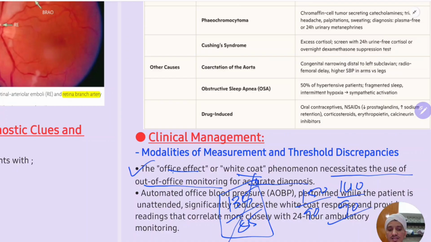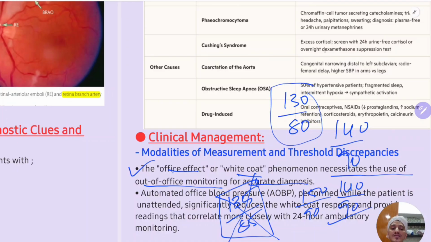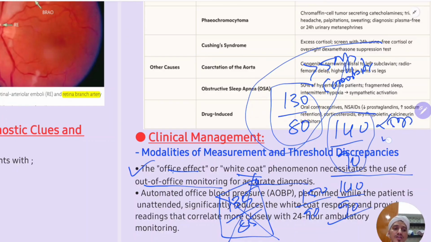Or else, if the patient is not able to measure the BP at home, this is very important, you just measure the BP in your clinic. I said when to use 130 by 80 and when to use 140 by 90 as the threshold. Patients who are elderly, for example more than 50 years of age, or with comorbidities, you should use this threshold. And patients who are less than 50 years of age without any comorbidities, you should use this threshold in your clinic.